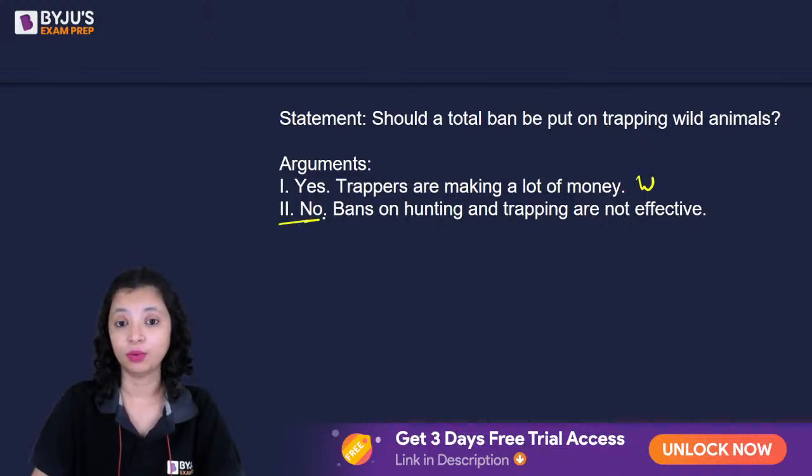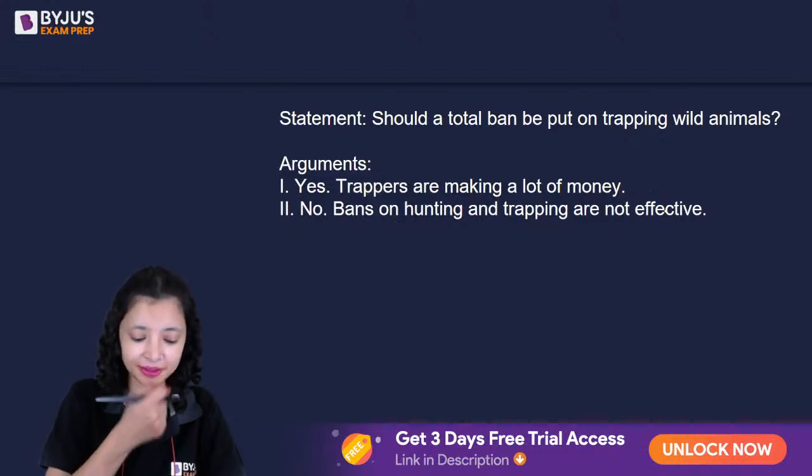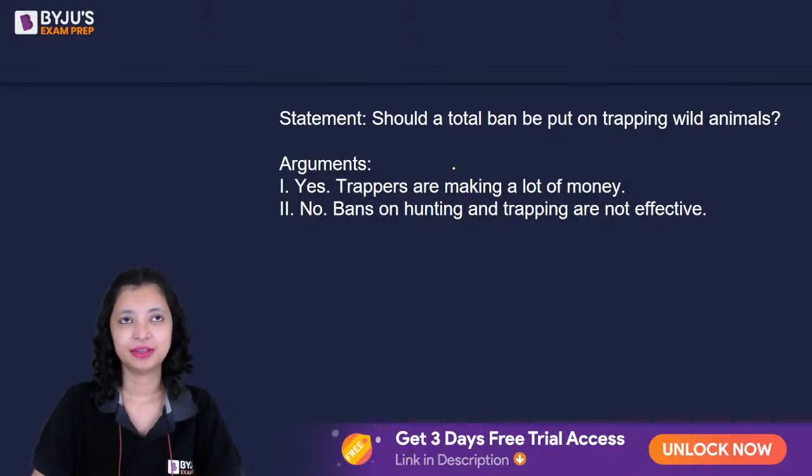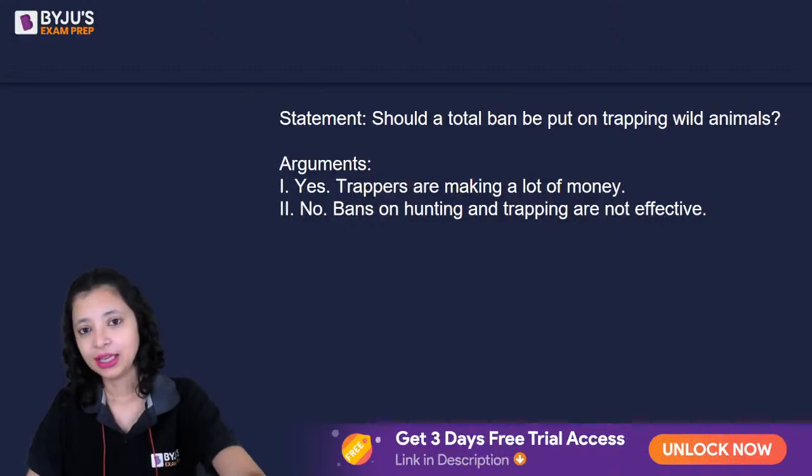Let's look at the second one. Bans on hunting and trapping are not effective. Do you know what kind of statement this is? It's like asking, Ma'am, should I sit for CLAT? Ma'am says, yes, anyway your mock scores are not coming, anyway your studying is ineffective. What kind of logic is that?